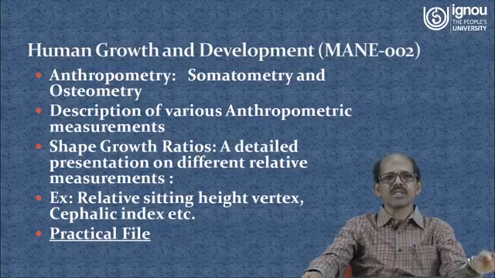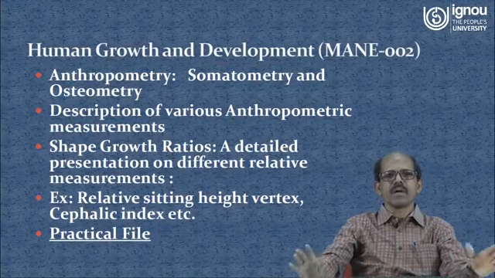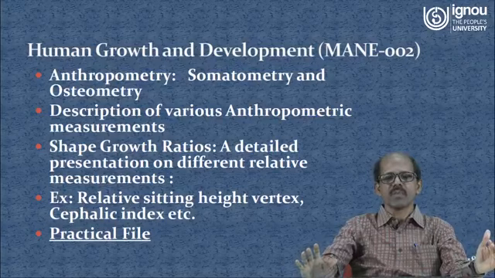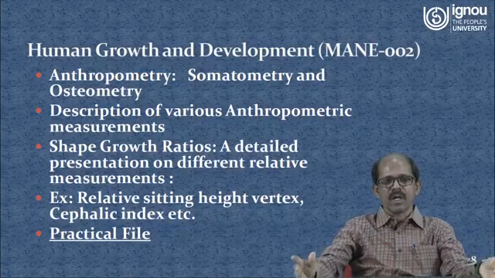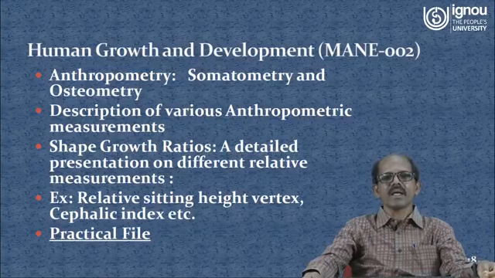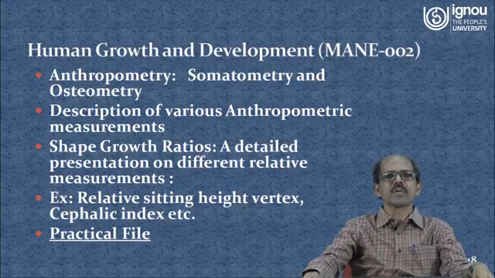And here also we have described different anthropometric instruments that have been used by anthropologists, like the anthropometer rod, skinfold caliper, sliding caliper, spreading caliper, tape, etc. And finally, we have included a small chapter on shape growth ratios.